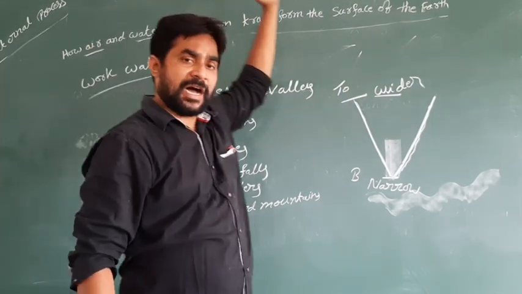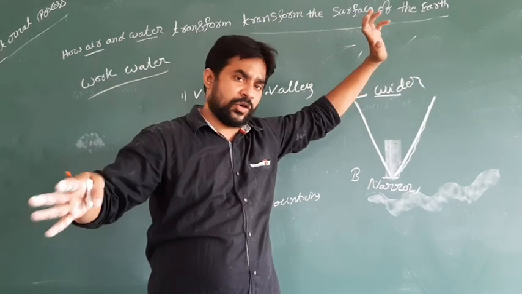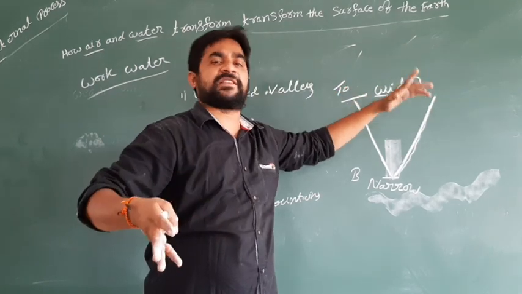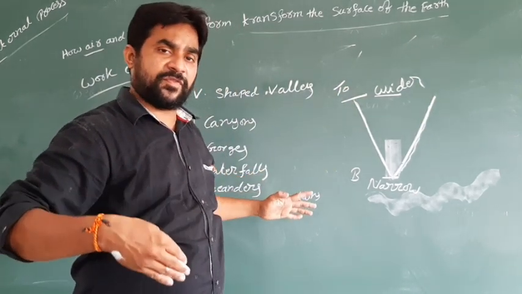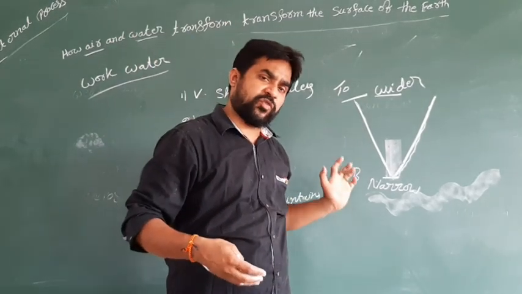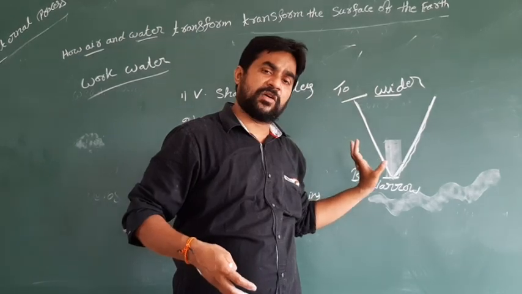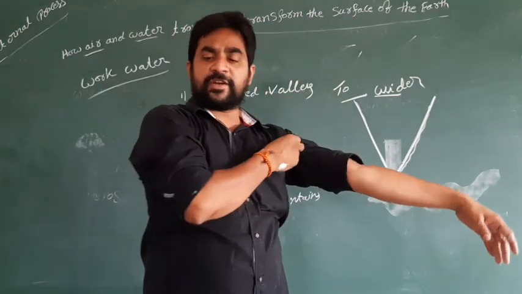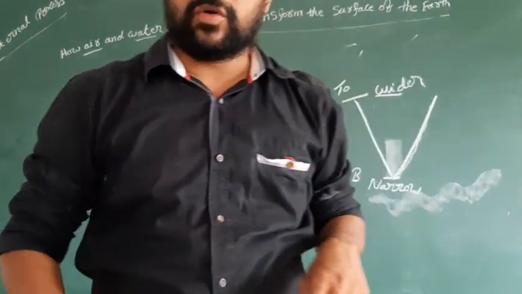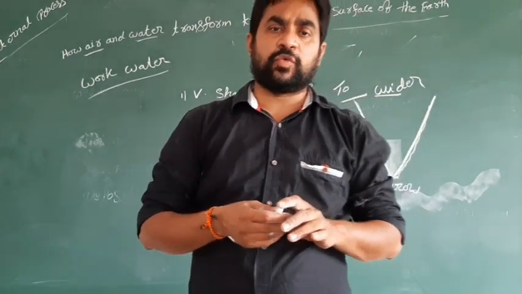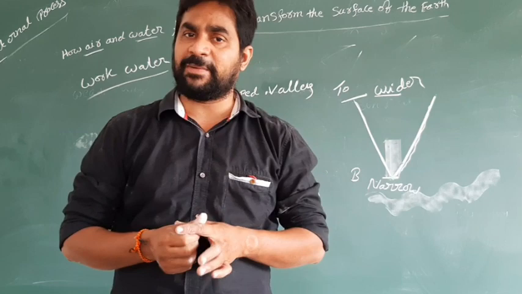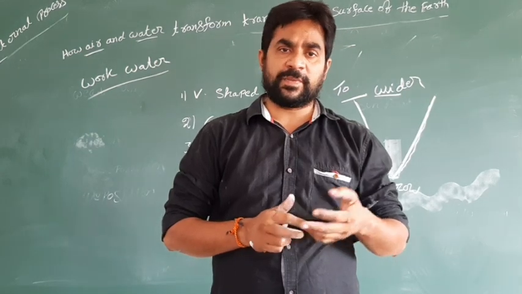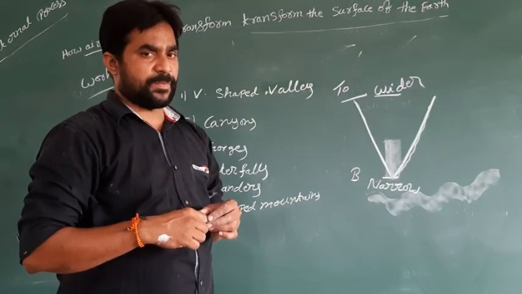So V-shaped valleys are formed because of the pressure of water. The water comes from the high area and travels to the low-lying areas. In this process, it can take big rocks or big trees, otherwise anything, because the pressure of the water is very fast. Because of the long days of movement of water, V-shaped mountain, or else called V-shaped valleys, was formed. Next one is called canyon. So we know what is meant by a canyon. We have the Grand Canyon of Colorado, one of the biggest. We know that almost all the Hollywood movies were also recorded near this one only.